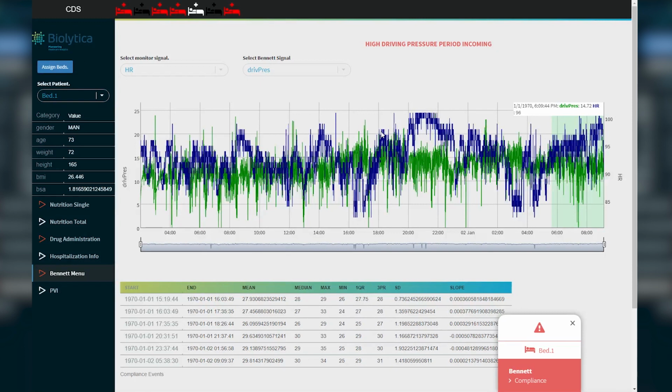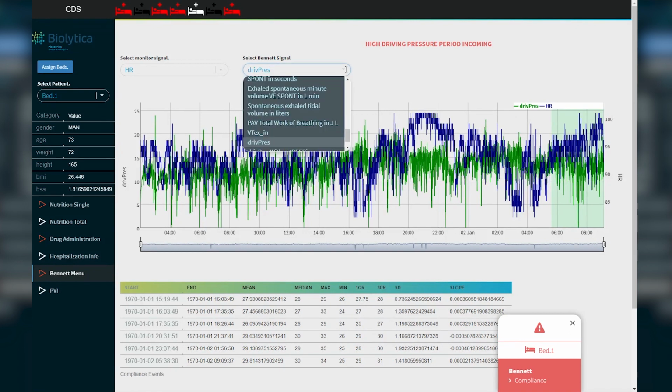The chart contains 2 time series that came from 2 different sources. The one in green is a time series that came from the Bennett ventilator, and the one in blue is a time series that came from the Aegle bedside monitor. Those time series have been collected and merged in order to be used for the analysis.